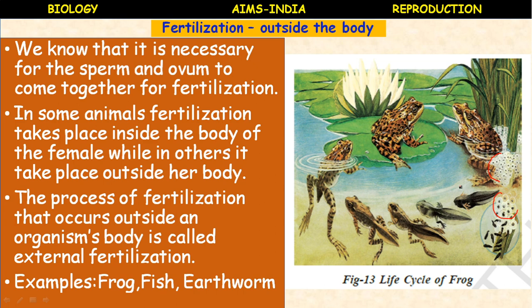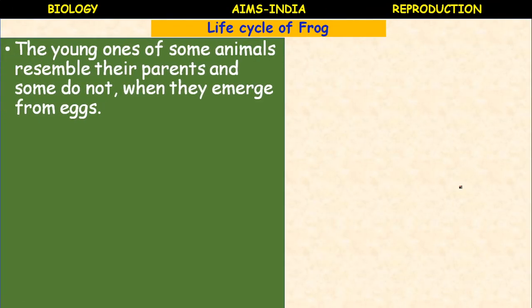So the production of a large number of eggs and sperms is necessary to ensure fertilization of at least a few of them. This is an interesting phenomenon seen in the lower vertebrates. So let us see the life cycle of the frog.